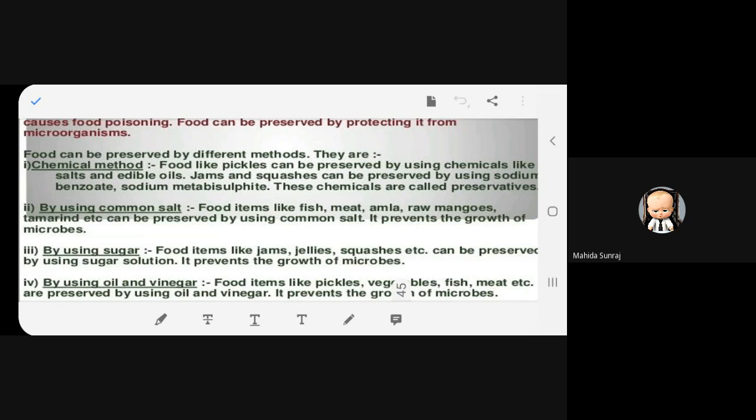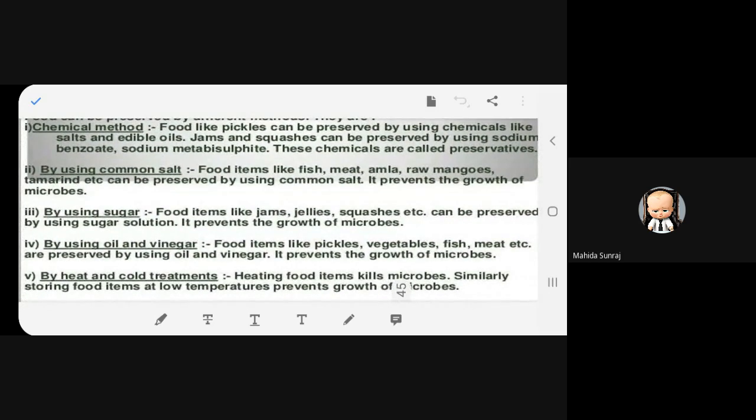Number two, by using common salt. Food items like fish, meat, amla, raw mangoes, tamarind, etc. can be preserved by using common salt. It prevents the growth of microbes. Number three, by using sugar. Food items like jams, jellies, cheese, etc. can be preserved by using sugar solution. It prevents the growth of microbes. Number four, by using oil and vinegar. Food items like pickles, vegetables, fish, meat, etc. are preserved by using oil and vinegar. It prevents the growth of microbes.